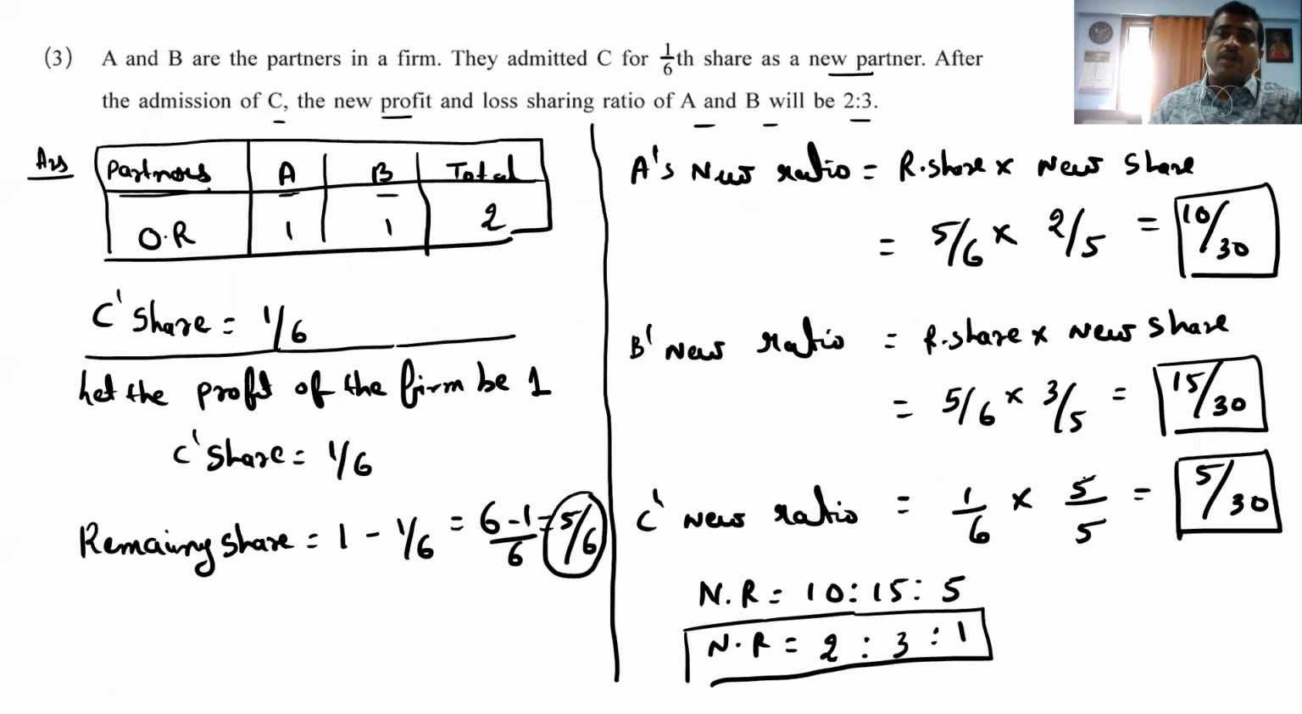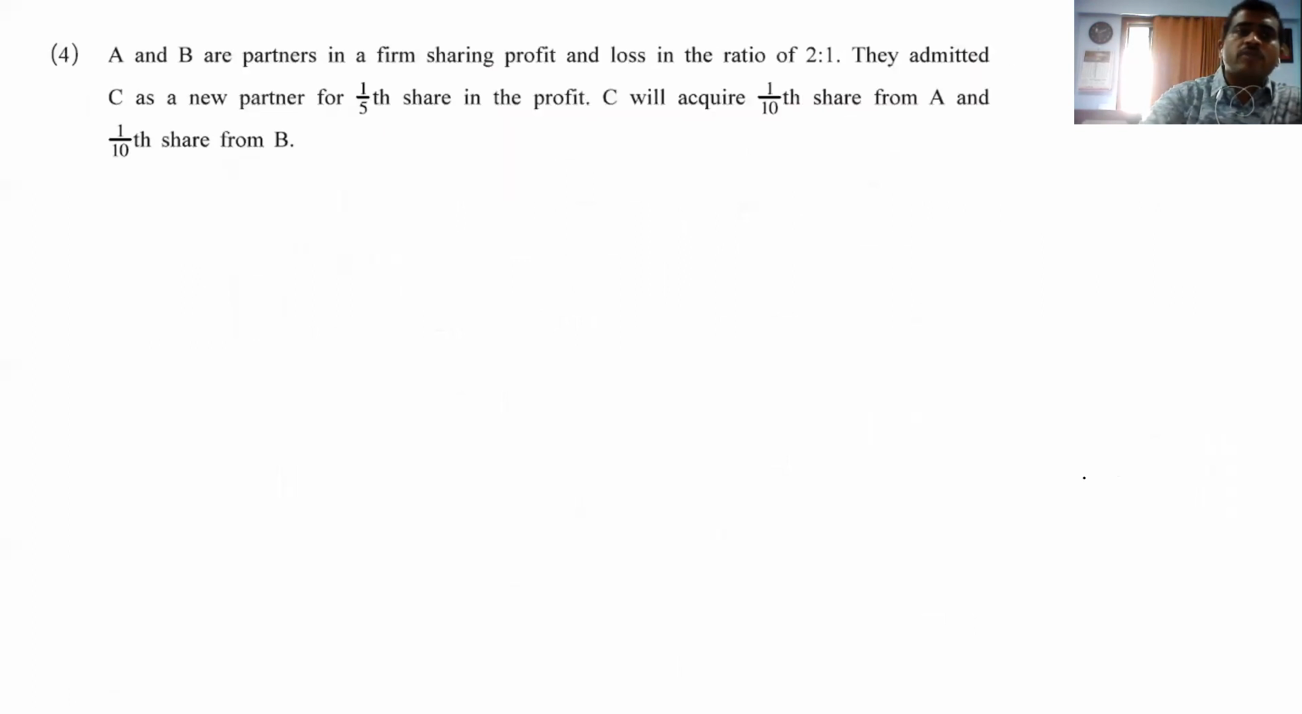Okay. So now let's see the next question. What is ready for us? The fourth question. Fourth, they are saying A and B are the partners in a firm sharing profit and loss in the ratio 2:1. Right. So let's start the sum. What we have to do? We have to divide the page into 2 equal parts. Right. Then we can write the columns particulars